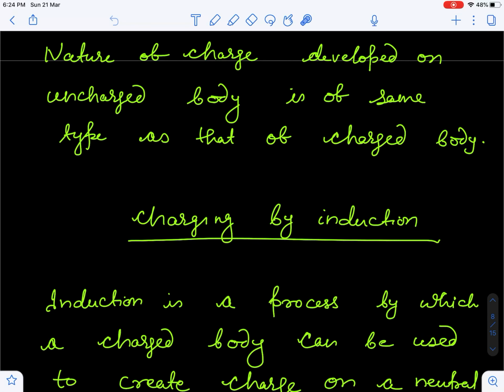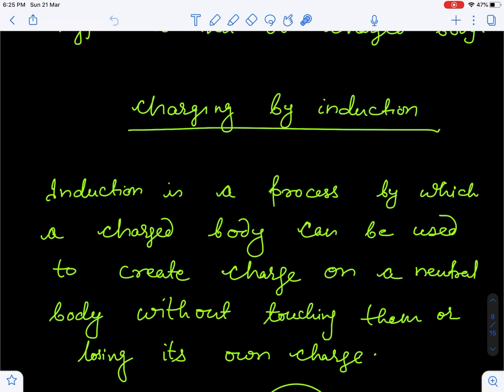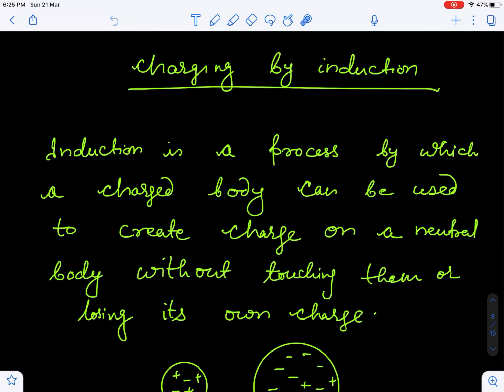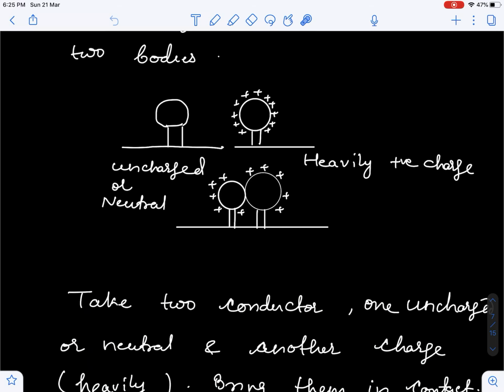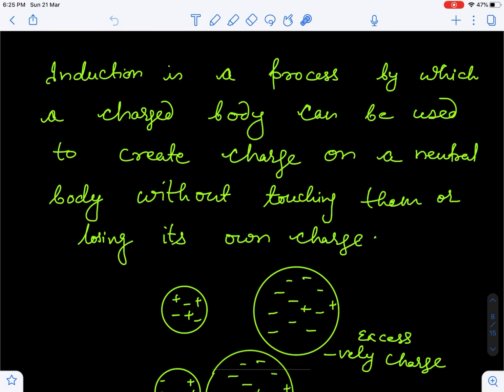Now next is charging by induction. In this method we actually do not touch the bodies against each other. Induction is a process by which a charged body can be used to create charge on a neutral body without touching them or losing its own charge. In conduction the body is losing charge, some charge is actually flowing from one body to the other, but in induction the body will not lose its own charge. So this is a body which is heavily negatively charged.